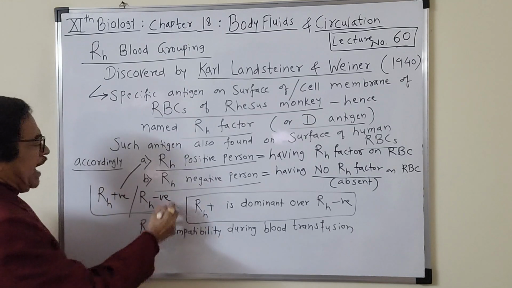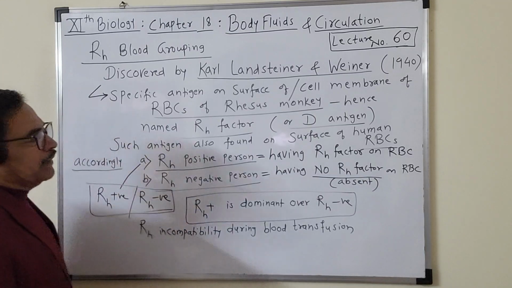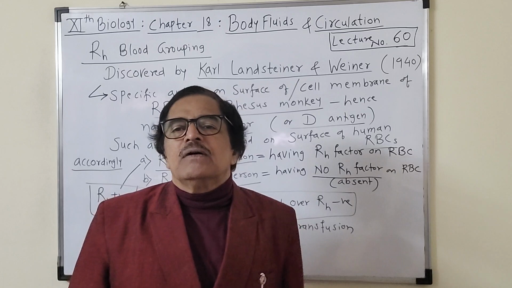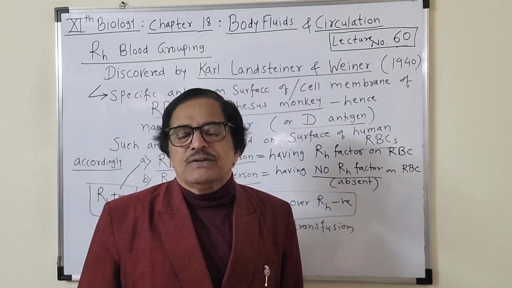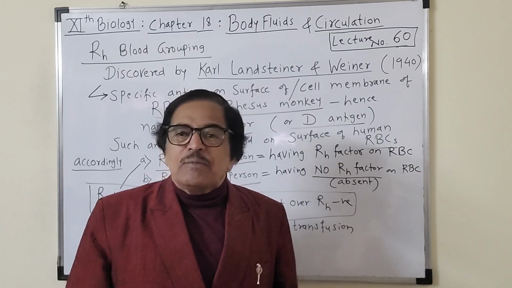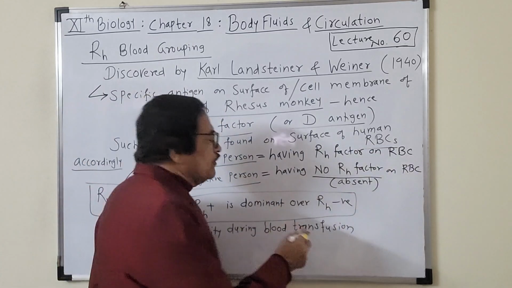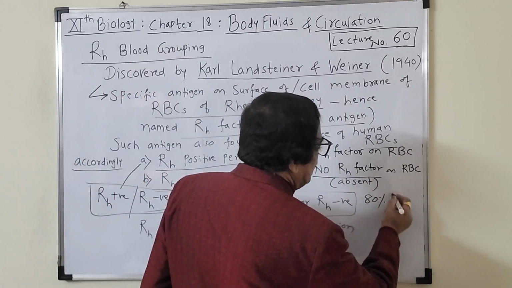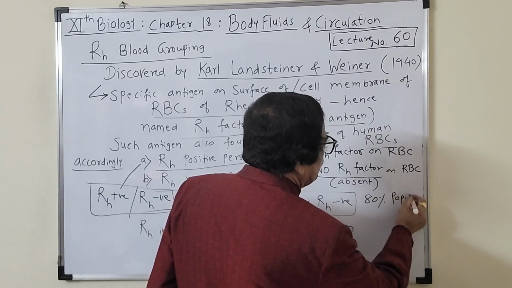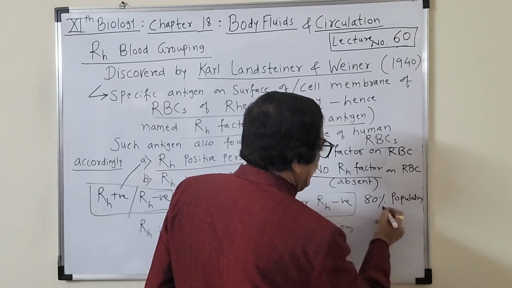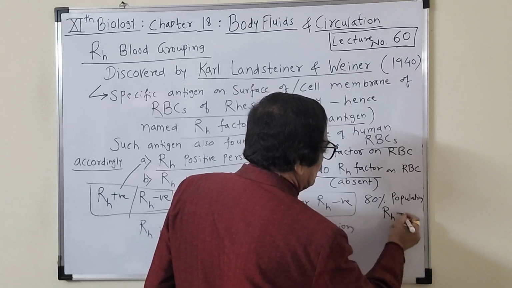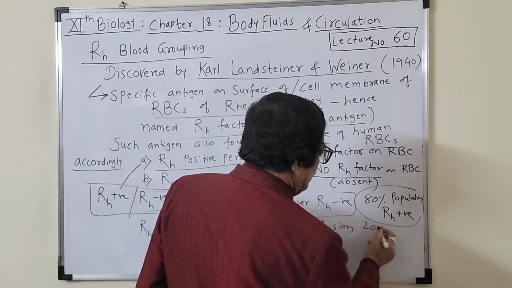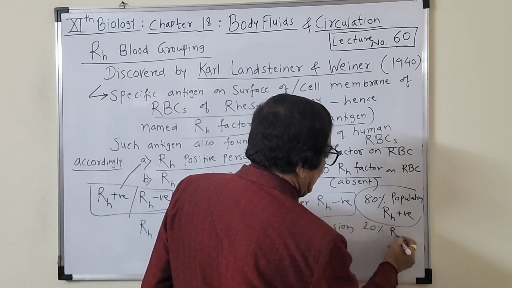According to the presence or absence of the Rh factor, two more groups of blood have been given in the human population, and it has been observed that the majority are Rh positive: more than 80% of the human population is Rh positive, and hardly 20% or less than that is Rh negative.